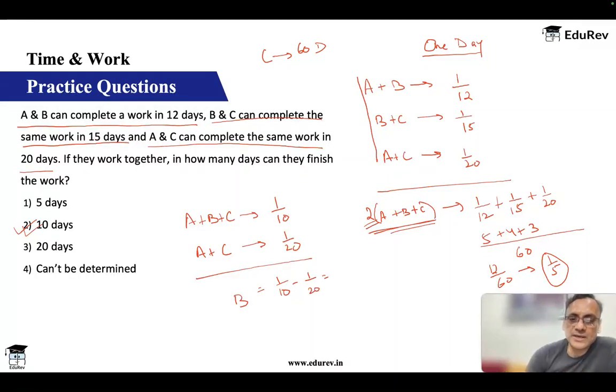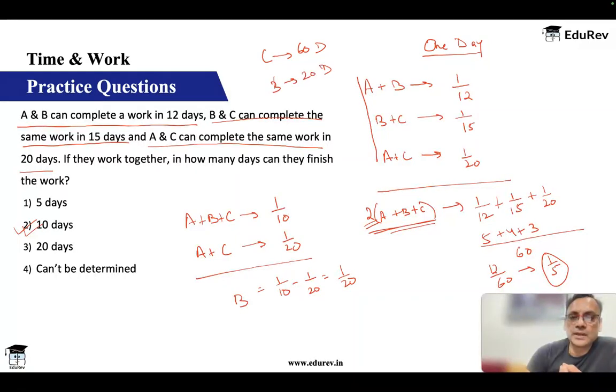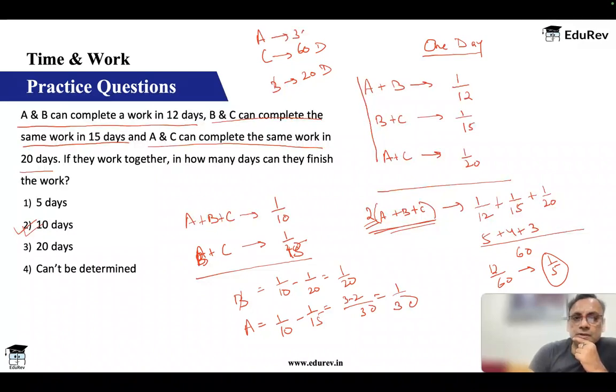The LCM is 20, you get 2 minus 1, so 1 by 20. That means B can finish the work in 20 days. And similarly, if I subtract B plus C, which is 1 by 15, I get A is equal to 1 by 10 minus 1 by 15. The LCM is 30, 3 minus 2, which is 1 by 30. That means A can finish in 30 days. So I can get individual values as well from this.